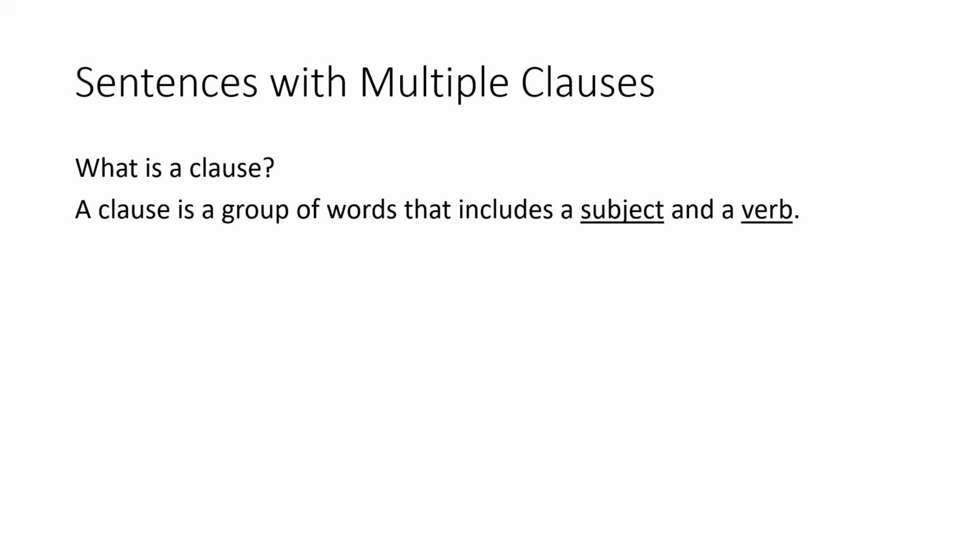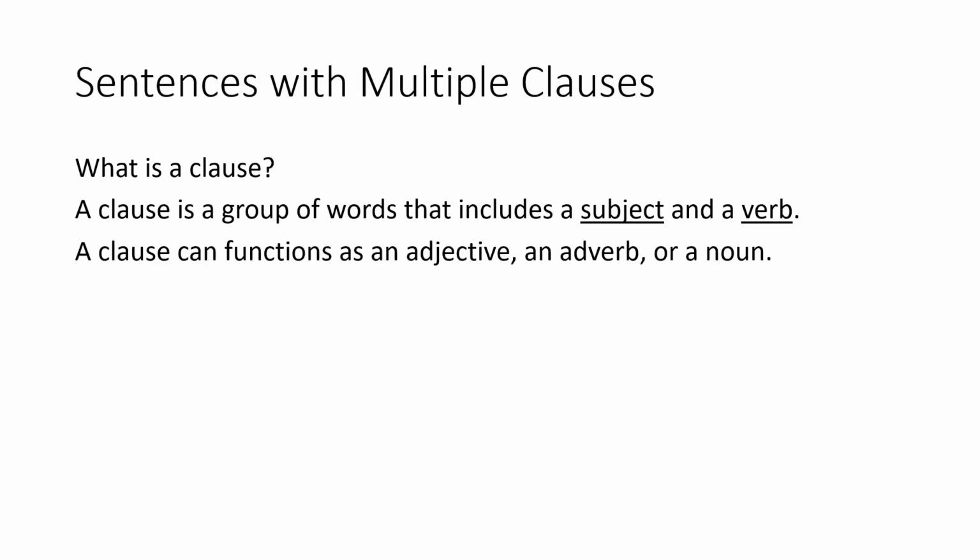A clause is a group of words that includes a subject and a verb. So remember, a clause is sort of like a sentence within a sentence, but it is dependent on the main sentence.